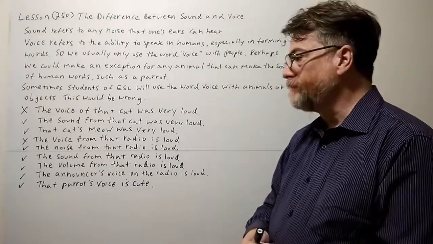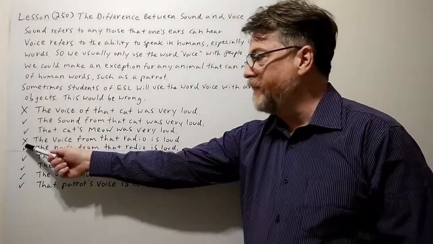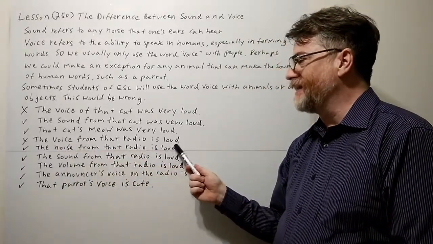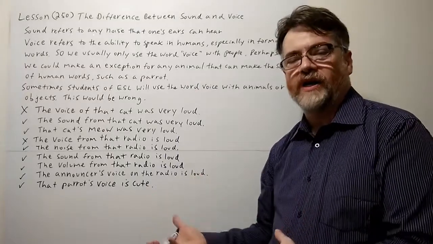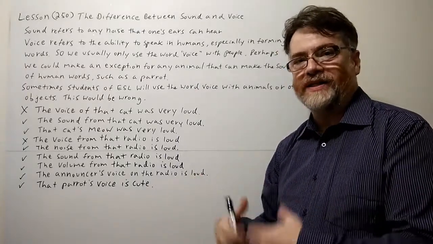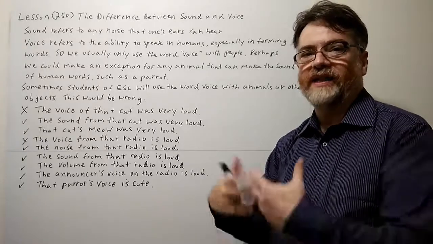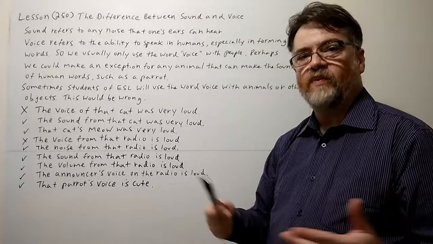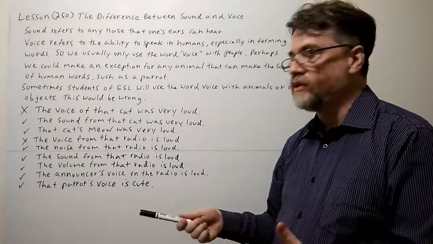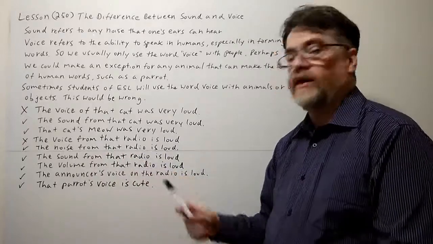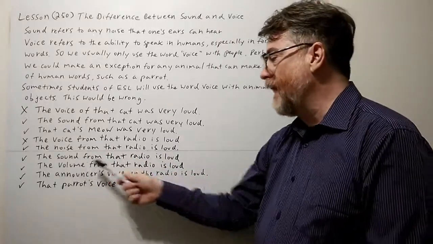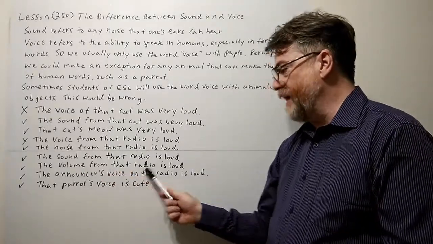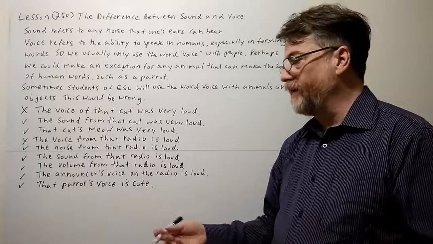Let's continue. All right, here with the X, also this is wrong. The voice from that radio is loud. Well, this is a little awkward. This is a little strange because it sounds like the radio itself has a voice. Well, the radio is not really alive, so the radio doesn't specifically have a voice. Let's see ways that you probably meant it, or what you could say. You could say the noise from that radio is loud. You could say the sound from that radio is loud. The volume from that radio is loud. All of those would be fine.